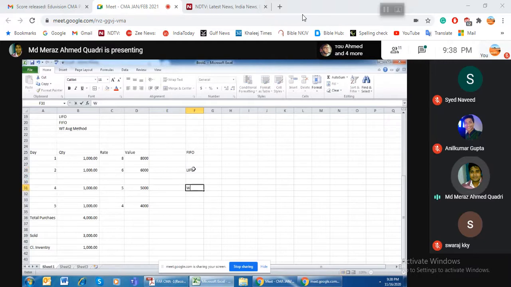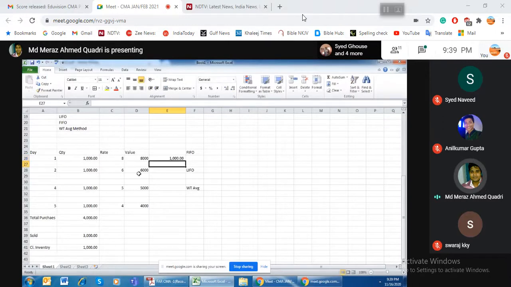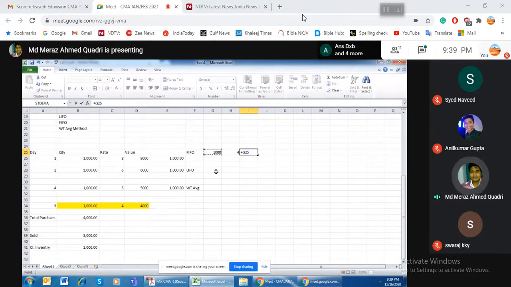So now I will first follow the FIFO. FIFO means these are the items which we receive in the beginning. So first I receive, then I will sell it. I will sell this quantity, then I will sell this quantity, then this quantity. So what is the inventory in my hand? The inventory of the latest purchase. It means the last purchase of 1,000 at the rate of 4 is left in my inventory if I am following the FIFO method.